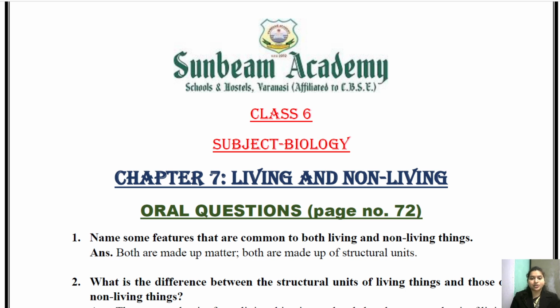Okay, so children, these three chapters are very important: getting to know plants, living and non-living, and body and its movement. Please do learn all the exercise of this chapter and do complete this chapter in your fair notebook. Okay, and if you come across any kind of doubt while studying, please do ask in the group, children.